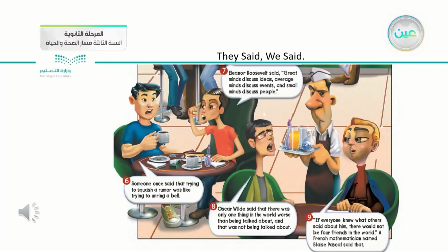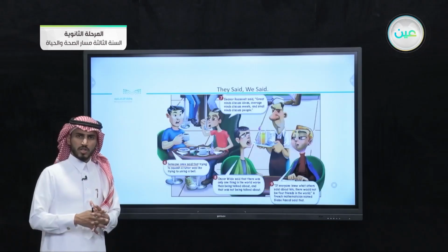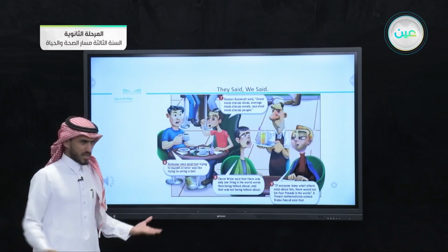Okay, number 6, someone said that trying to squash a rumor was like trying to unring a bell. He used the same way of copying the meaning of what someone else has said. What does that mean? Trying to squash a rumor. Squash a rumor means to end a rumor, to stop a rumor from spreading.